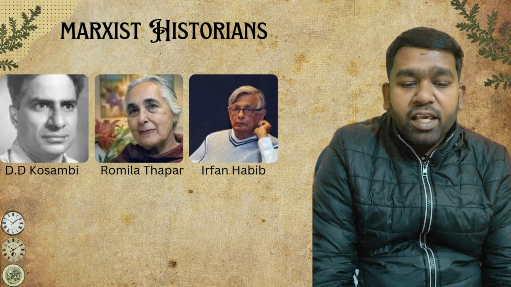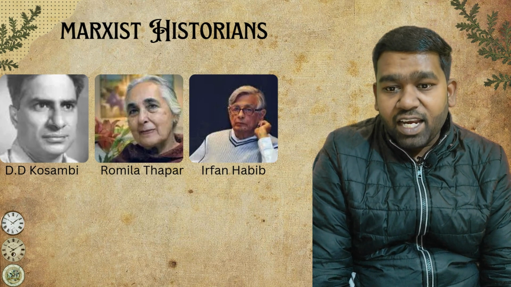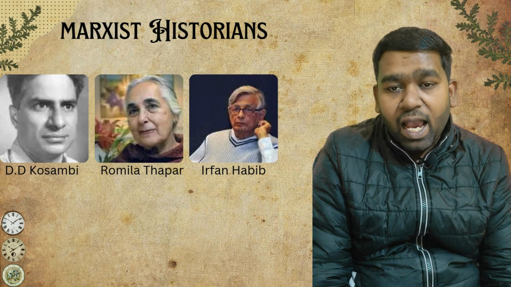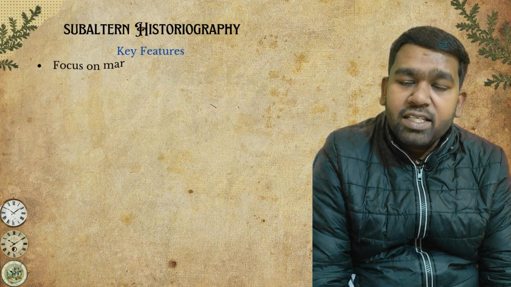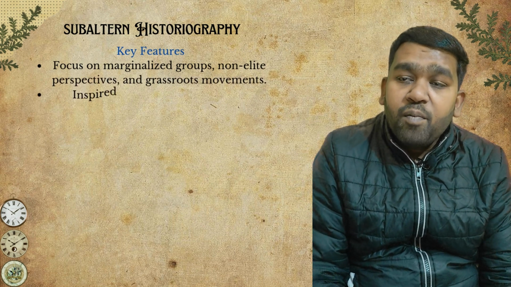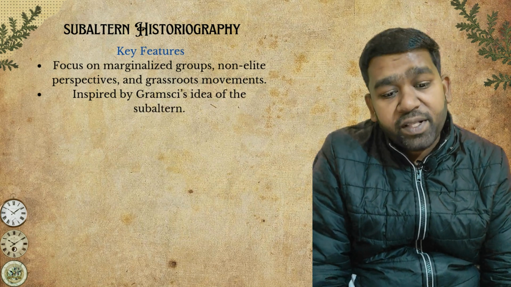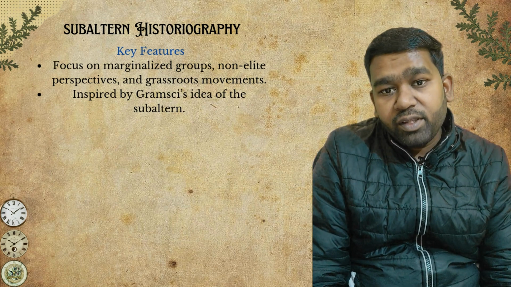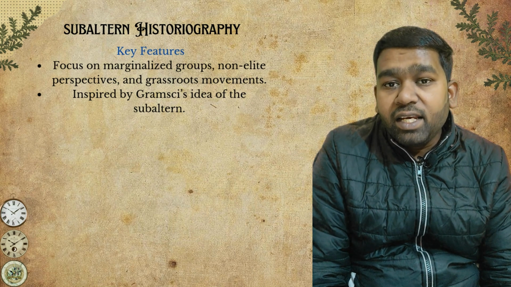Now the point is that even these schools were lacking in some sense of history writing. That is why in the 1980s a new form of history writing developed, which I am going to discuss with you right now. This new school that developed in the 1980s is known as Subaltern historiography. Its key feature was to focus on marginalized groups, non-elite perspectives and grassroots movements. They were inspired by Gramsci's idea of the subaltern, and they focused on writing the history of those people who had already been marginalized in Indian history.